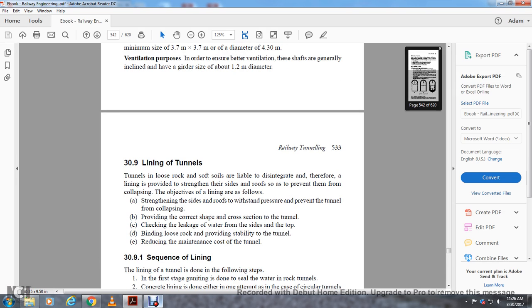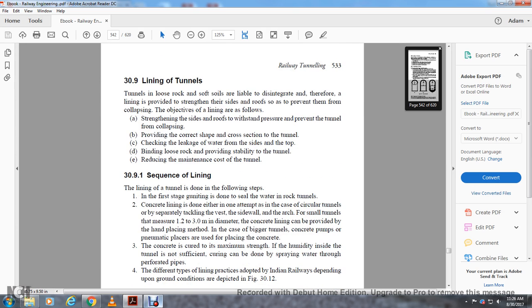3.9. Lining the tunnels. Tunnels in loose rock or soft soil are liable to disintegrate. Therefore, linings are provided to give strength to the sides and roof and prevent them from collapsing. The objectives of lining are strengthening the sides and roof to withstand pressure, preventing the tunnel from collapsing, providing the correct shape to the cross-section of the tunnel, and preventing leakage of water from the sides to the top. It also binds loose rock, provides stability to the tunnel, and reduces the maintenance cost of the tunnel.